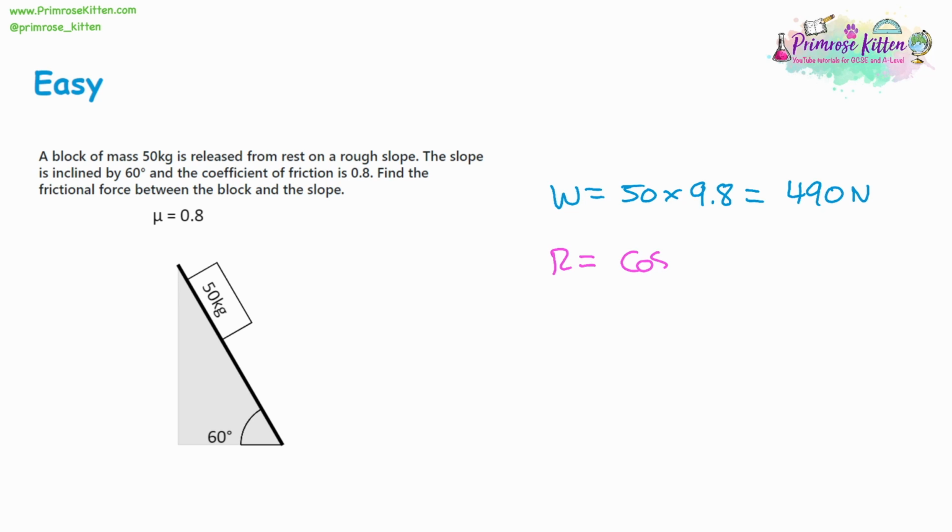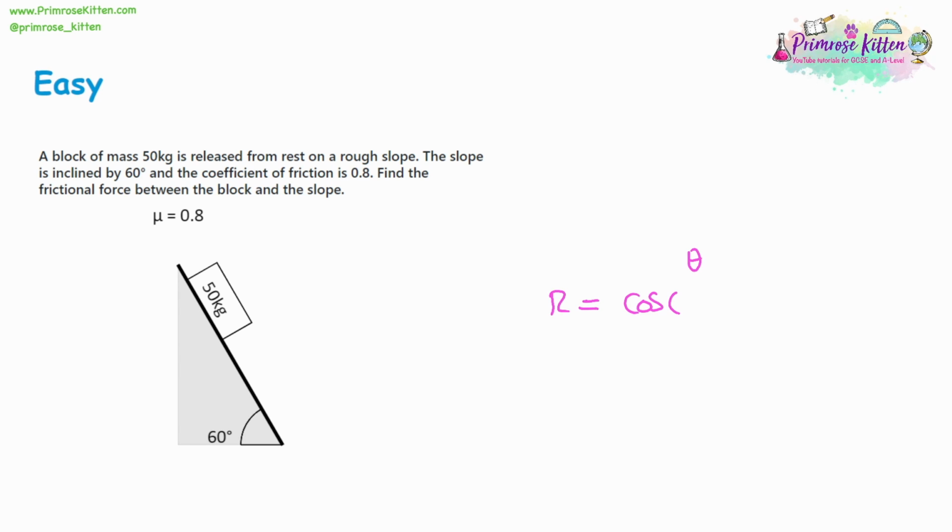So now we want the reaction force. So that's going to be the cosine of the angle multiplied by the weight. So if we substitute, that's going to be the cosine of 60 multiplied by 490 newtons. That's going to give 245 newtons.